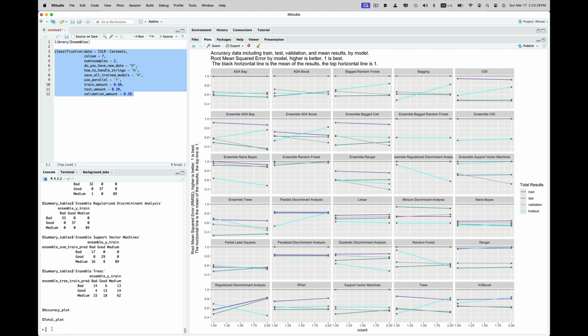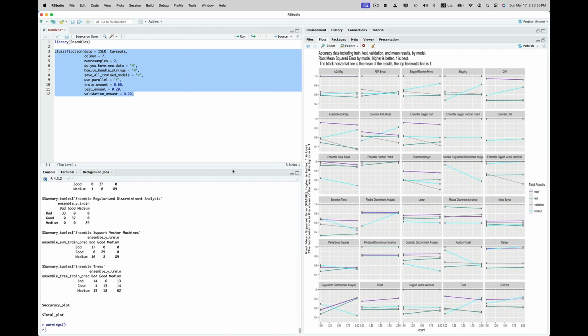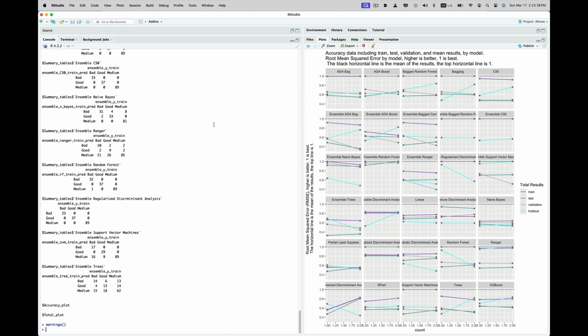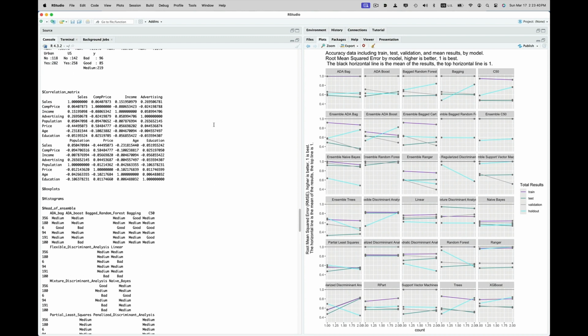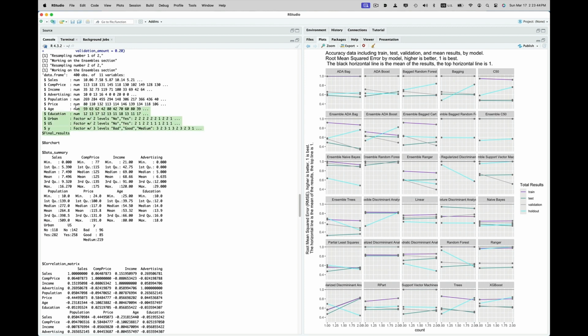So as our first question, do we have any errors? Let's look up warnings, which is a function. No warnings, no errors, no typos, no NAs, no anything. It ran with no errors, which is nice. So all the models were built correctly. Let's look at what it returns back to us.